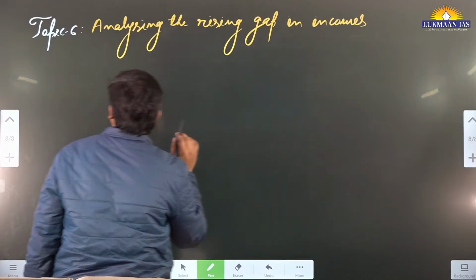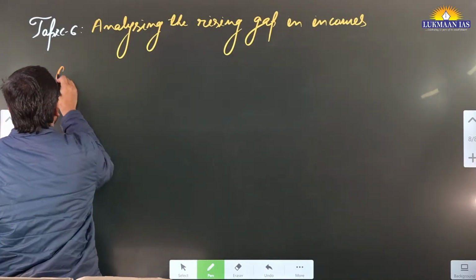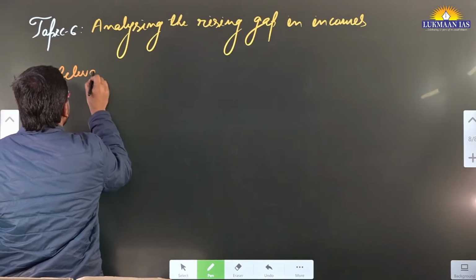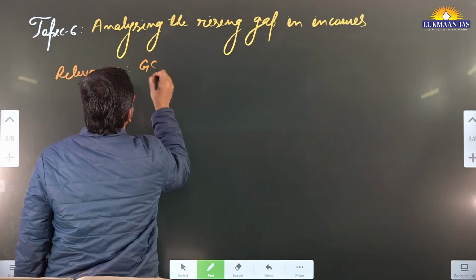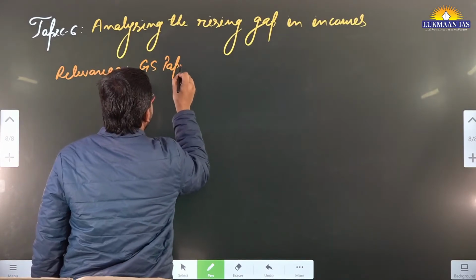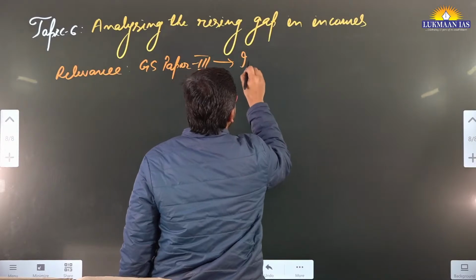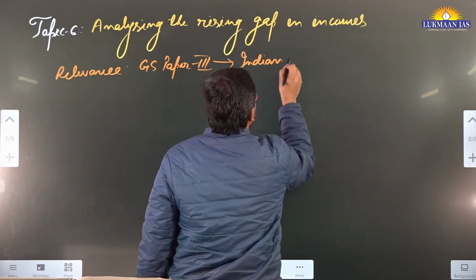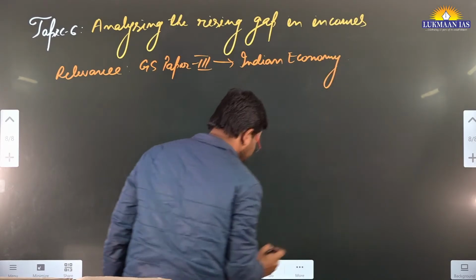Let us discuss the relevance first. This topic is important under GS Paper 3 of the mains exam, and the subject is Indian economy.